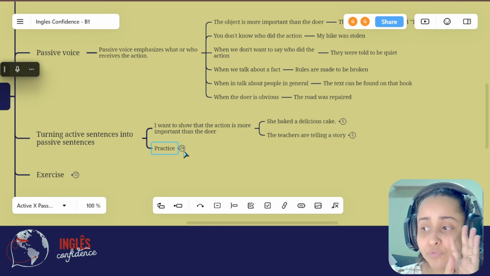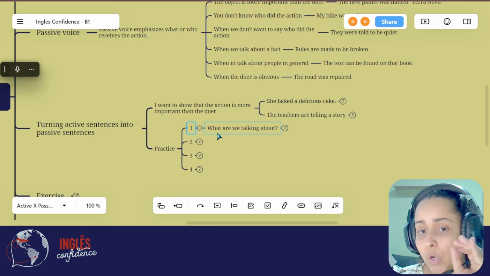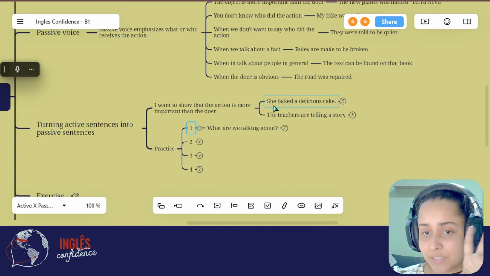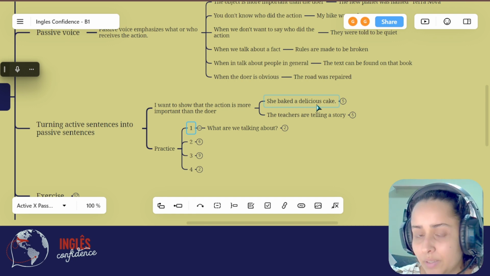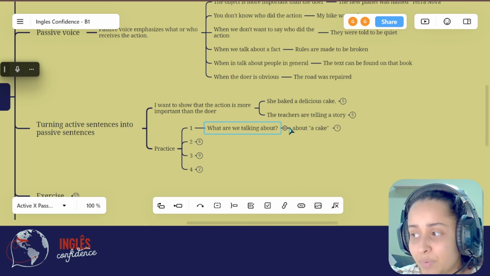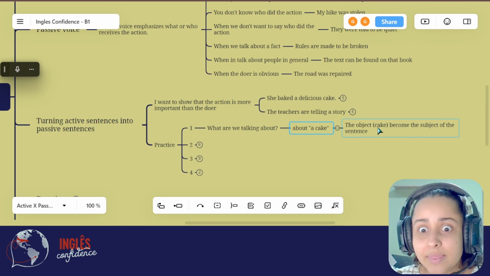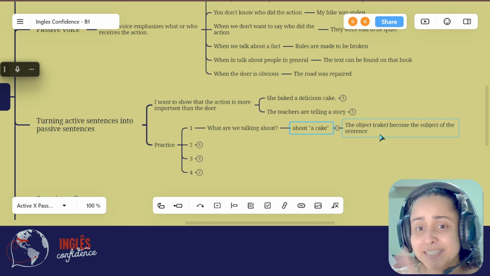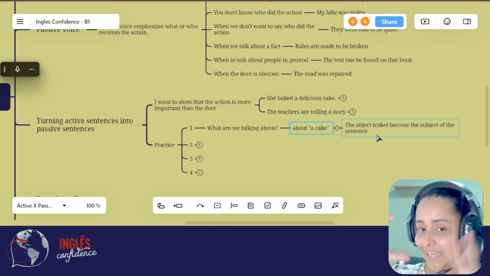Okay, you're gonna need 4 steps. Okay, the first step is think about what are we talking about. In the first sentence, for example, she baked a delicious cake. What are we talking about here? We're talking about a cake. So first you're gonna put a cake. Then the cake becomes the subject of the sentence. It means that the cake is the main topic. We're talking about the cake.